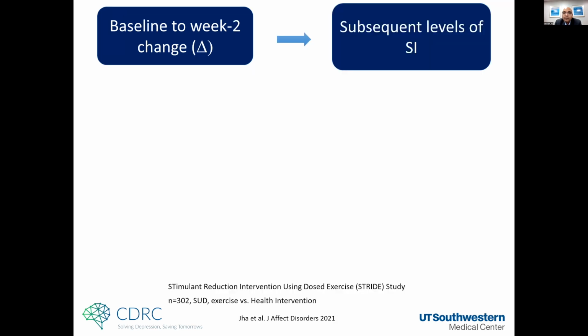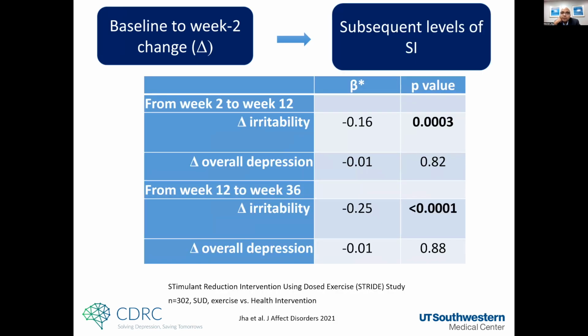When we control for insomnia or anxiety instead of overall depression, these findings were exactly the same. And we find the same thing in the study of individuals with stimulant use disorder: a greater reduction in irritability during the first 2 weeks of their exercise treatment was associated with continued lower levels of suicidal ideation, not only from week 2 to week 12, but from week 12 to week 36. So this early reduction in irritability was prognosticating lower levels of suicidal ideation up to 8 to 9 months out. That's really one of the stronger findings that we see.